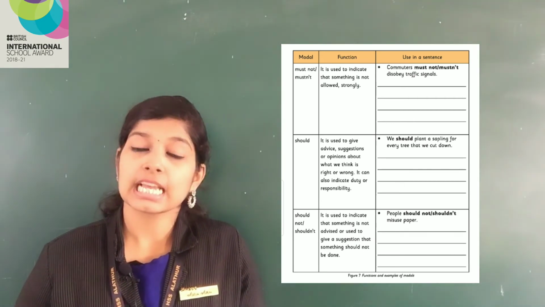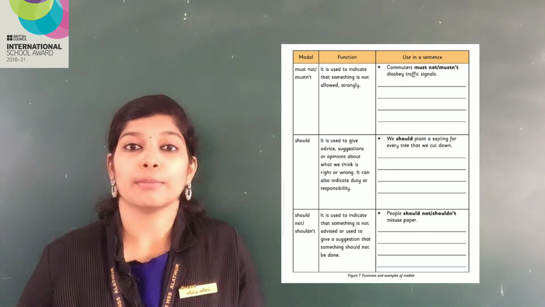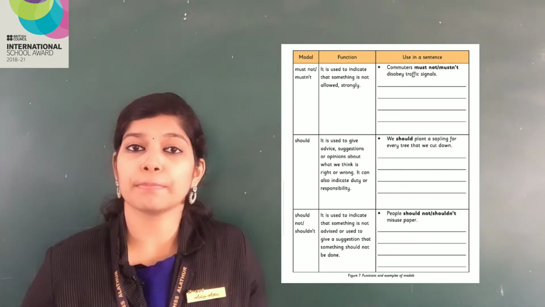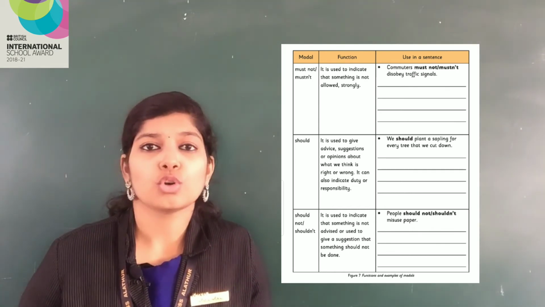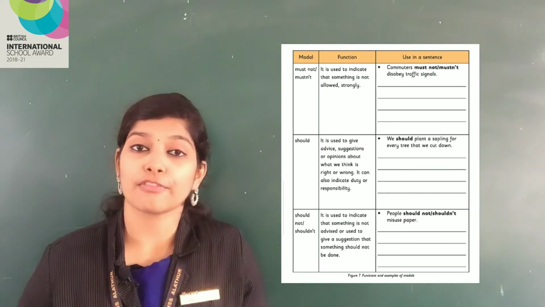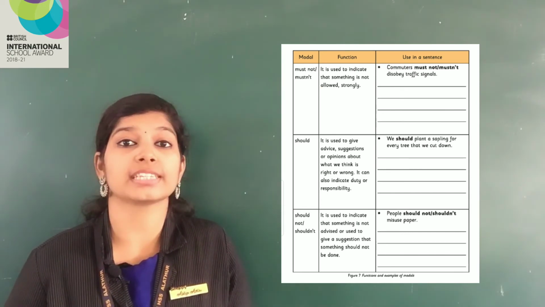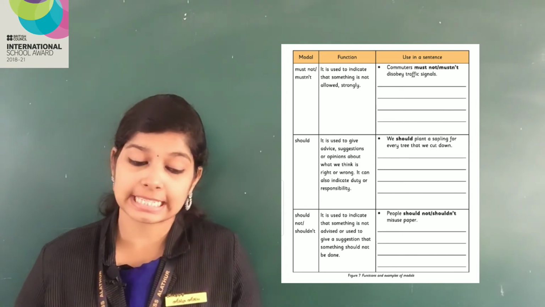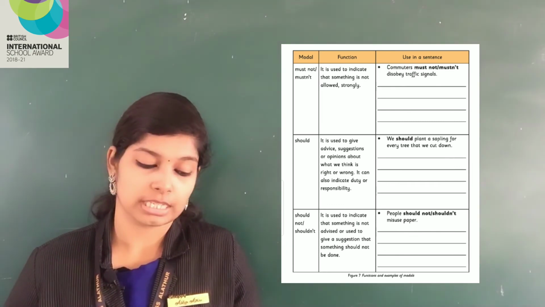Use in a sentence, commuters must not disobey traffic rules. Commuters means the people who use personal vehicles and all to go to offices and all are commuters. They must not disobey traffic rules. If they disobey the traffic rules, what will happen? Strict actions will be taken against them. So, commuters must not disobey the traffic rules.